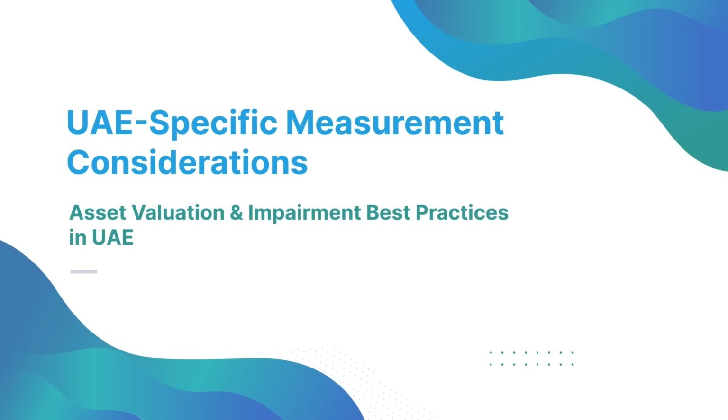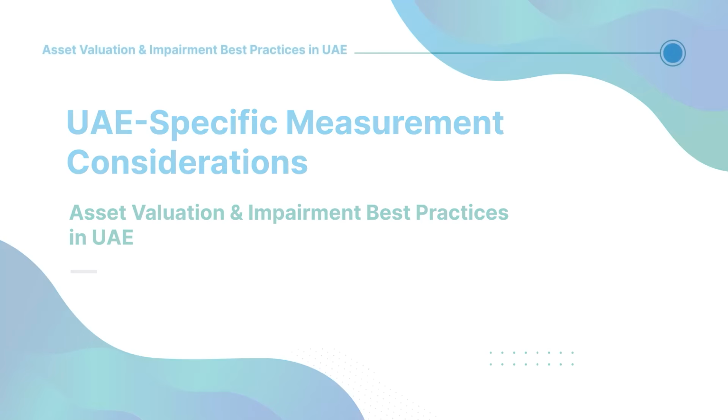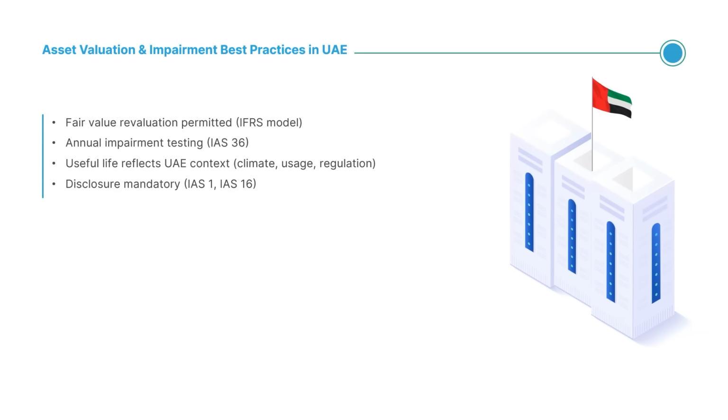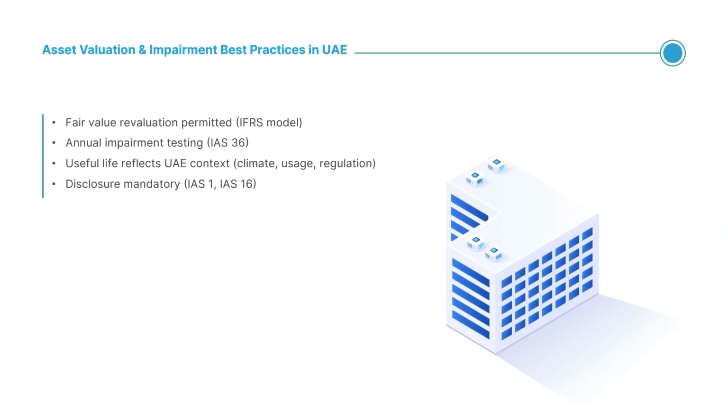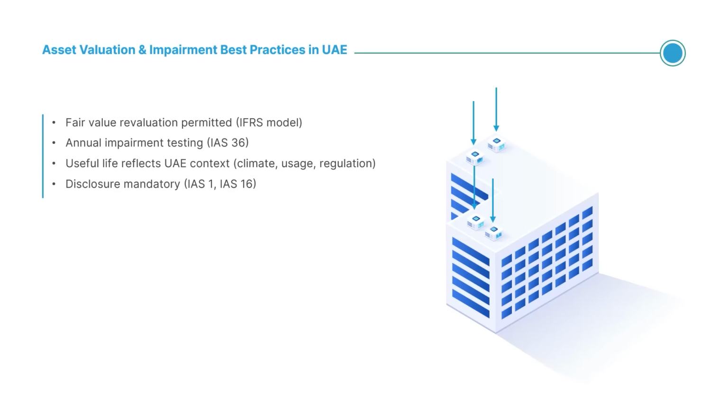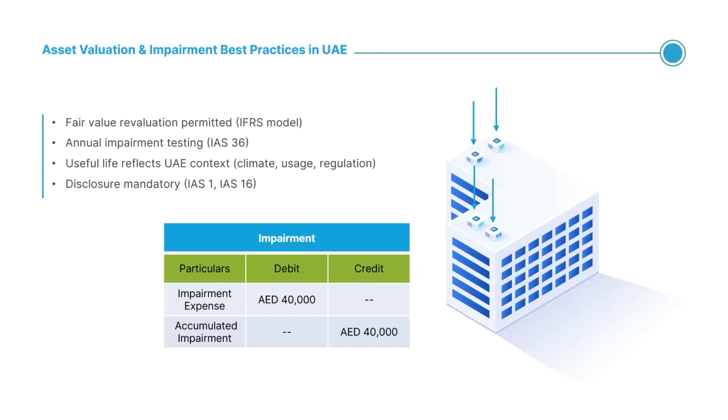In the UAE, asset values must be kept realistic. For example, a Dubai property purchased at 5 million dirhams may be revalued to 5.5 million dirhams using an independent valuer. Debit asset 500,000, credit revaluation reserve. Equally, impairment must be applied. If falling demand reduces a machine's recoverable value by 40,000 dirham, debit impairment expense, credit accumulated impairment. Useful life must also reflect UAE conditions, for instance, faster depreciation for air conditioning systems in the region's climate. Disclosures are crucial so auditors and investors understand the assumptions behind these numbers.